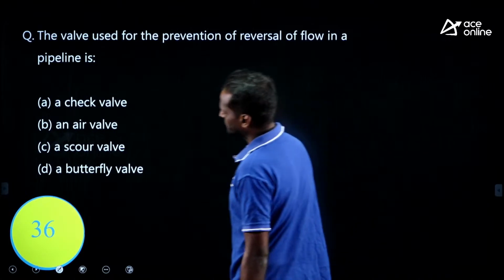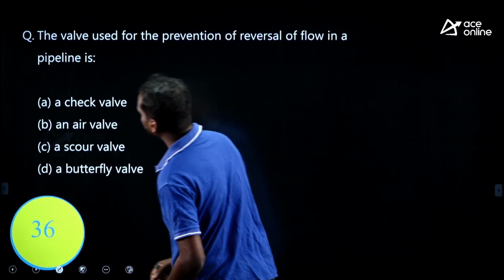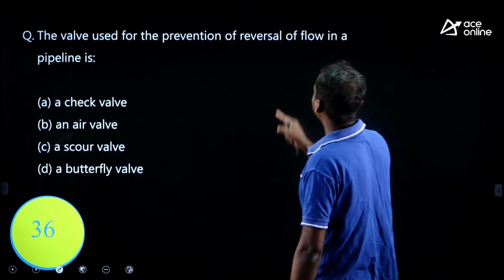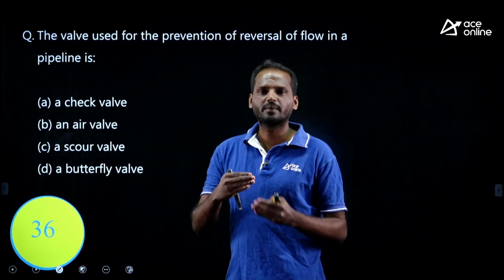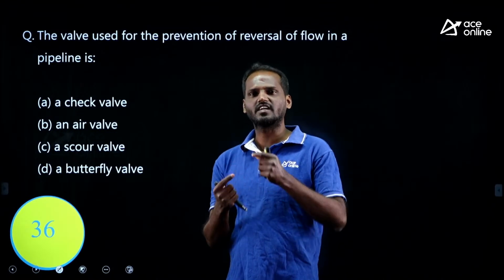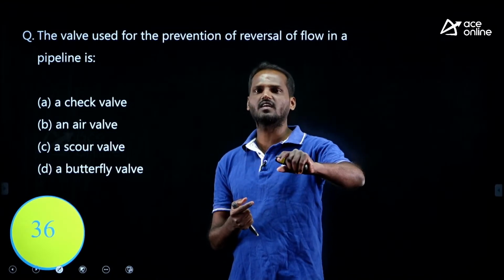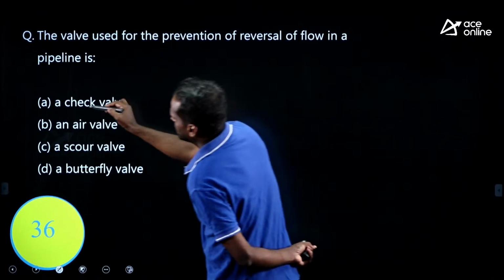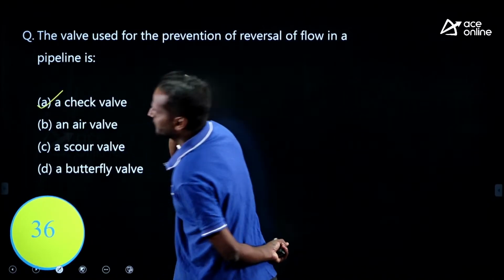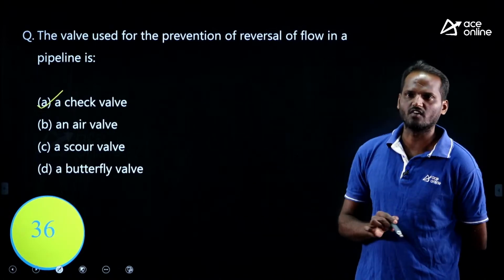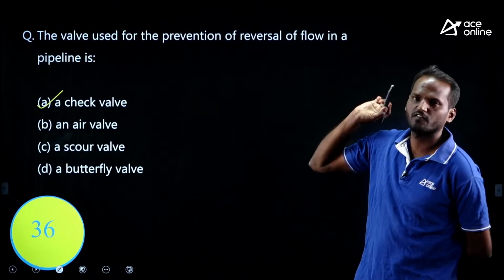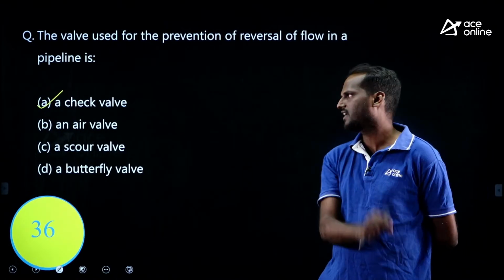Okay, try to solve the valves question. The valve used for the prevention of reversal of flow in a pipeline: it prevents the flow in a reverse direction, it allows the flow in only one single direction. What kind of valve is it? Check valve. Check valve, reflux valve or non-return valve, it has three names. It prevents the reversal of flow, meaning it allows the flow in one single direction.